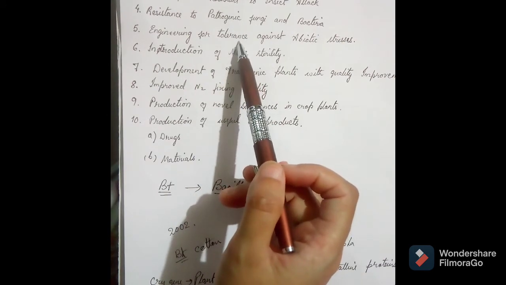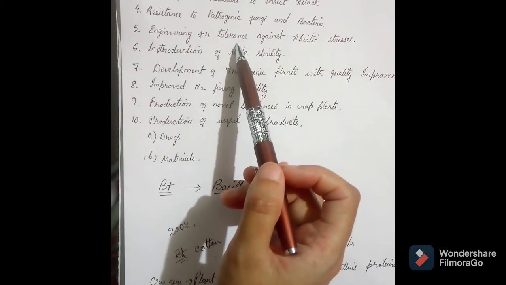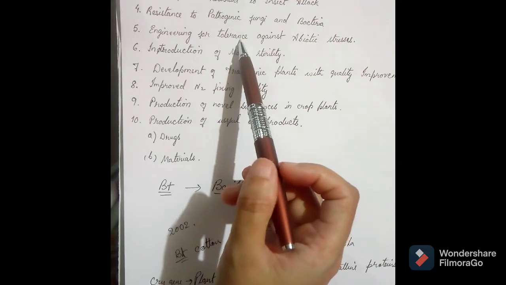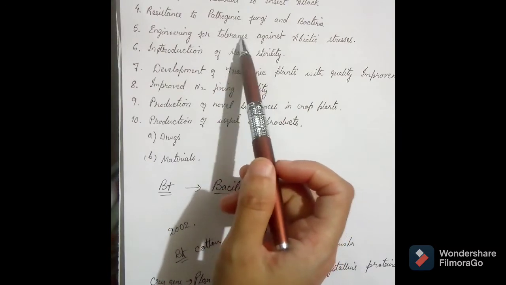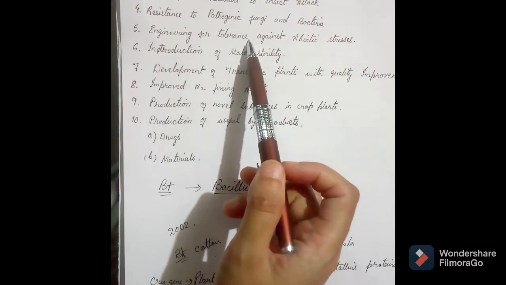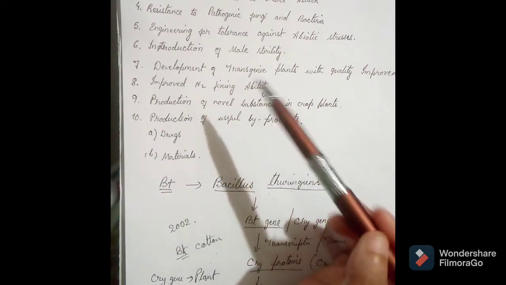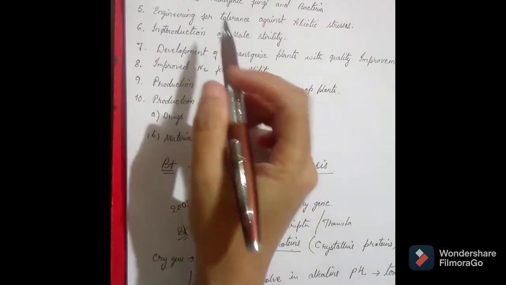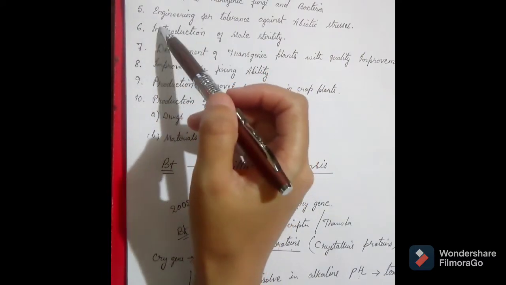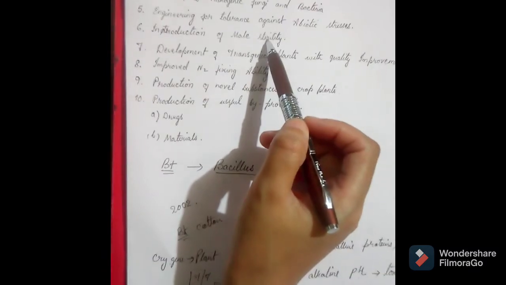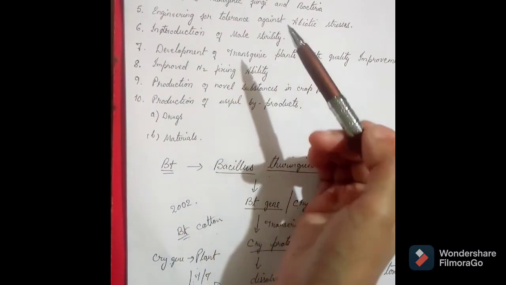And for this purpose, several plant genes have been cloned, which encode enzymes that are very important for avoiding loss due to different stress. And the next achievement is the introduction of male sterility in crop plants.